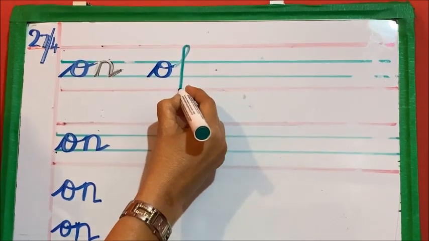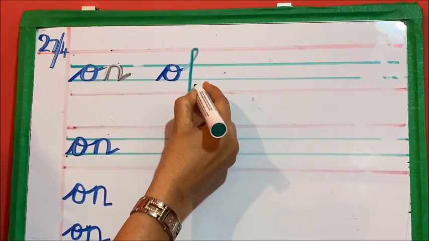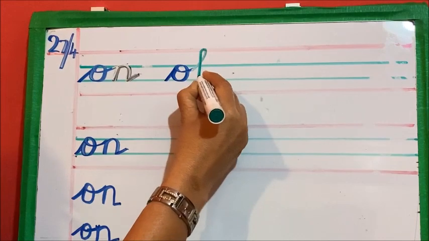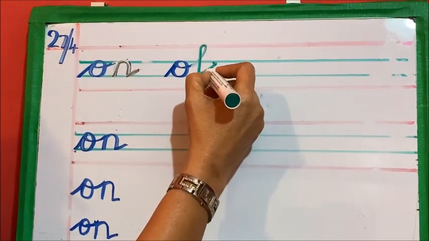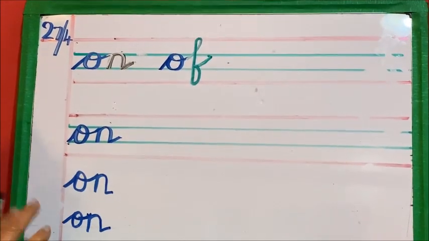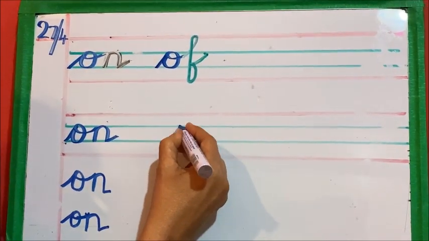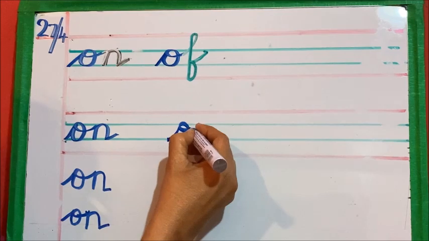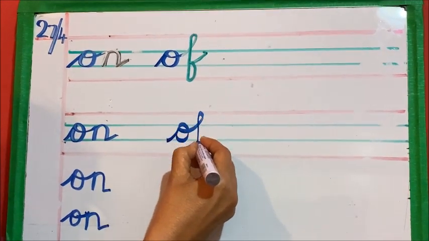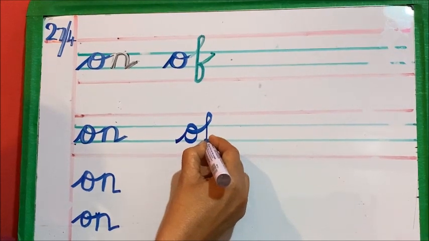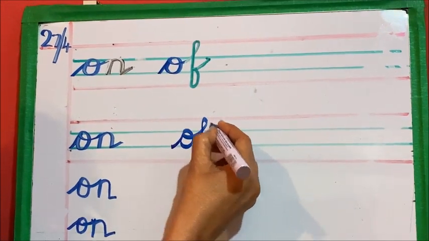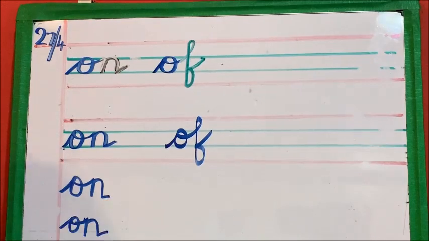Bring it down to the red line. Take it up to this blue line or the green line and pull the swing up. So the swing is upwards. So it is A, and take it up, bring it down till the red line, touch the blue line here and pull the swing up. So A for off.